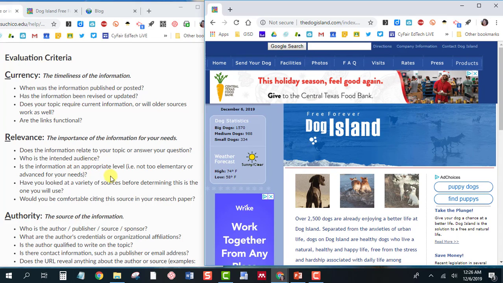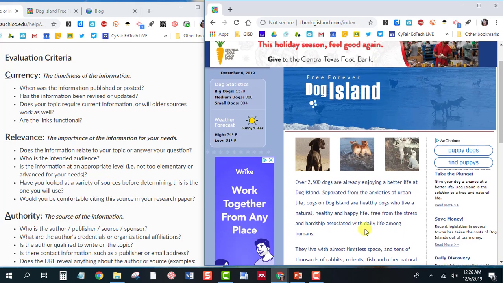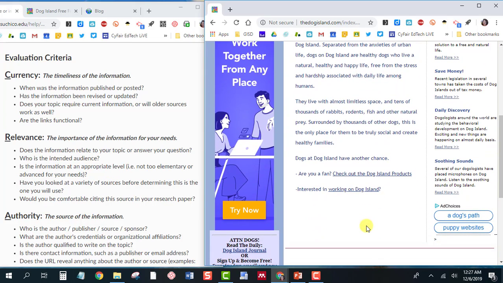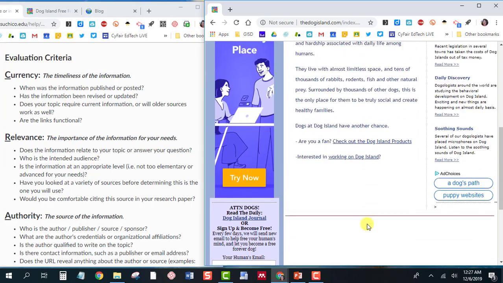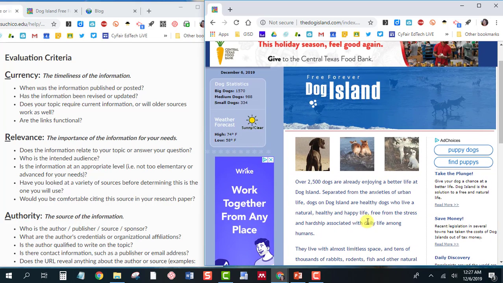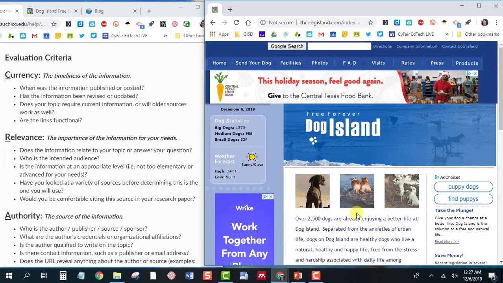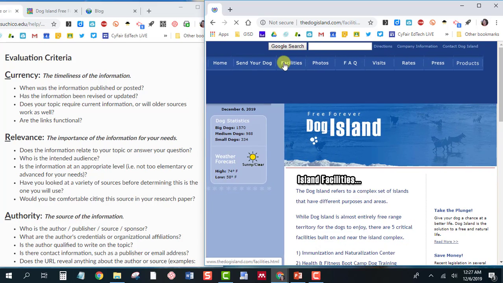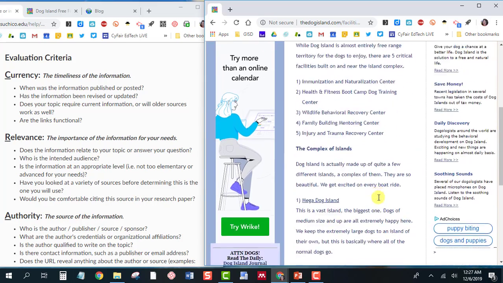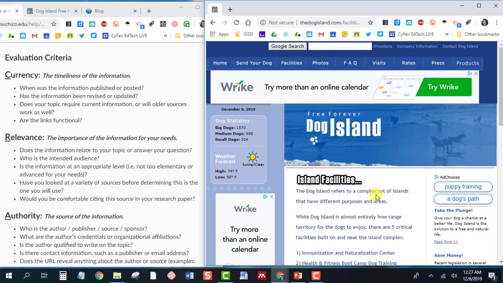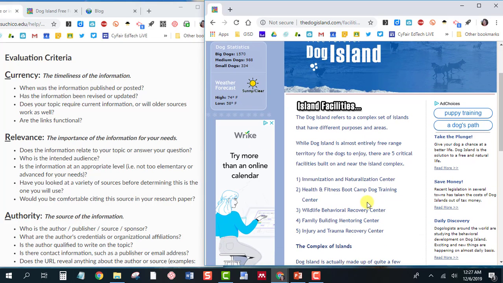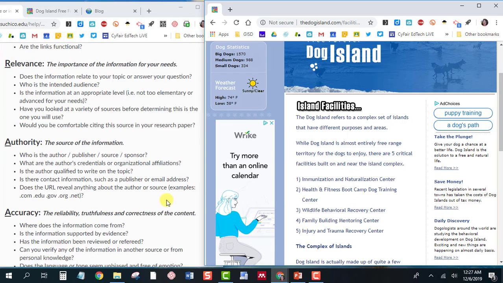So relevance. If I want general information about dogs, I've already kind of looked and seen that it's not really telling me about dogs or like dog breeds or training or anything like that. Even if I look across the top, it's really not telling me those kinds of things. It's very readable, so at least I can understand what it's saying. I haven't looked at other sources yet, so I'll need to double check other websites later.